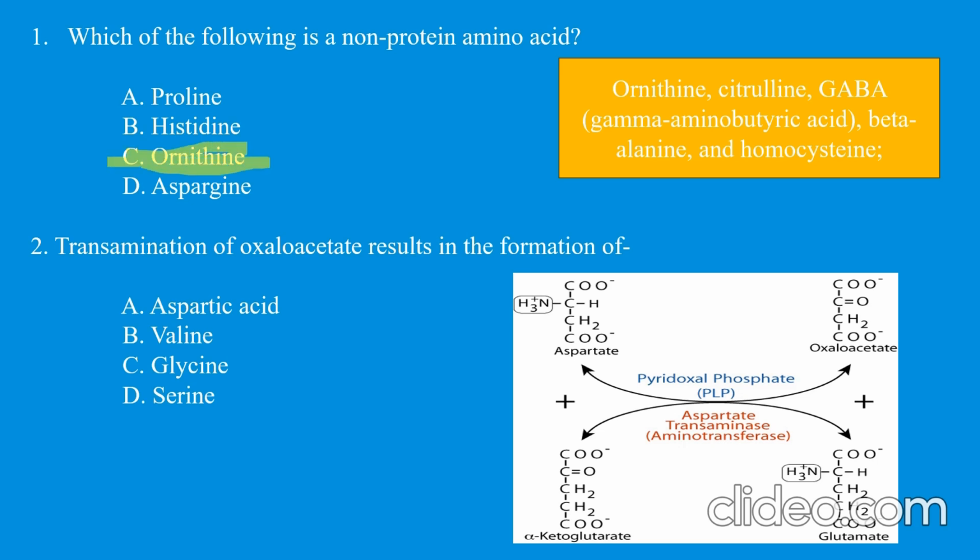Next question, that is transamination of oxaloacetate results in the formation of. So you can see in the transamination reactions, when there is transfer of an amino group onto keto acids, it will form an amino acid. So here the keto acid is oxaloacetate. Now on oxaloacetate, if the amino group is transferred, it will be converted into aspartate with the help of the enzyme aspartate transaminase, and the cofactor is pyridoxal phosphate. So here the answer would be aspartate, that is aspartic acid, right?